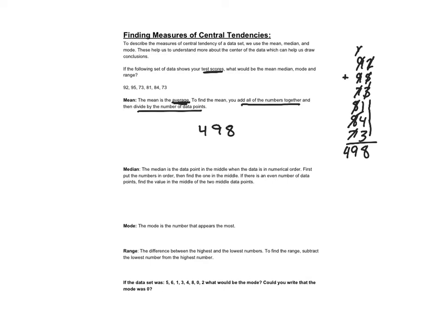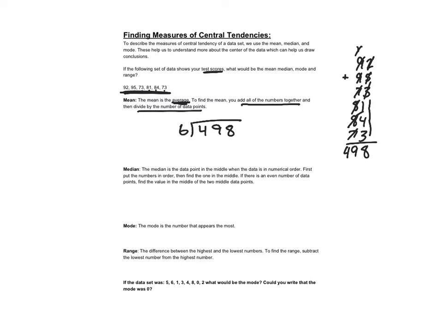Now that's not the average, because remember, the average has to be within our data set. So we can't forget the crucial step of then dividing by the number of data points. In this case, we're talking about test scores. So you took 1, 2, 3, 4, 5, 6 tests.